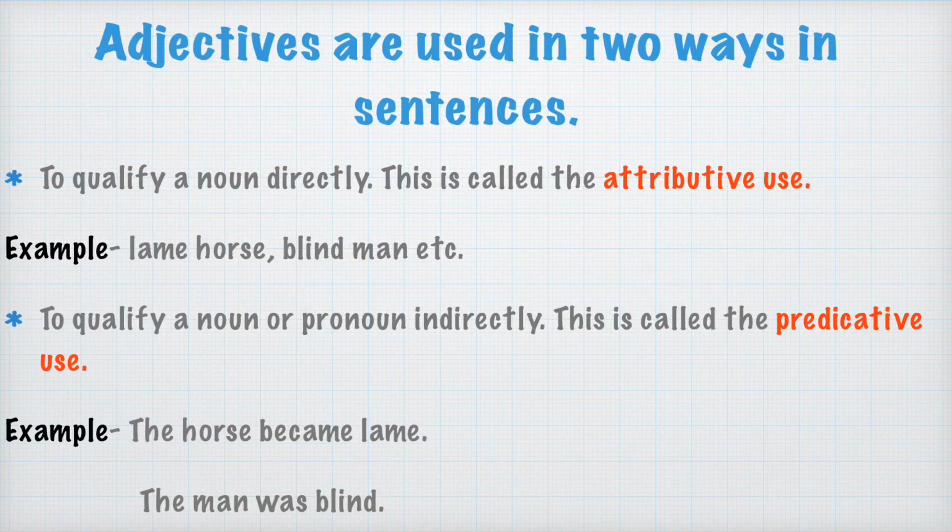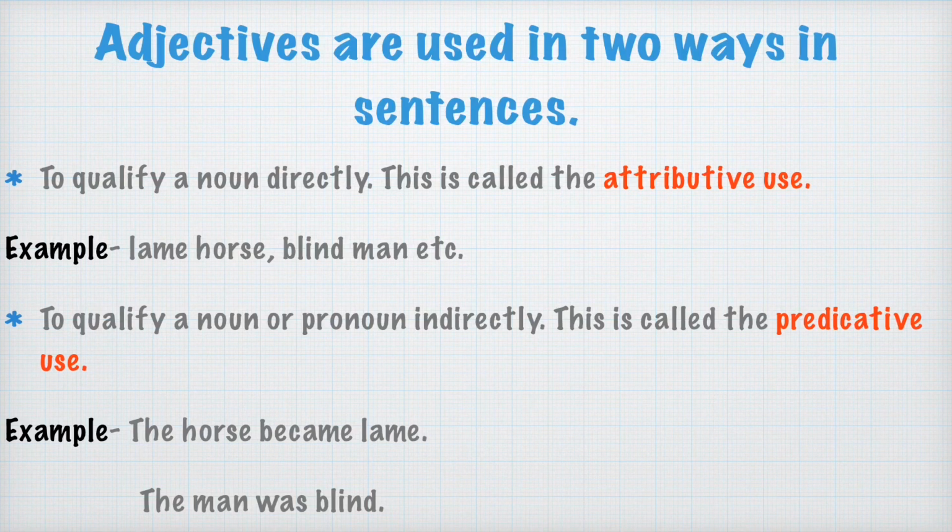Now the second way of using an adjective is to qualify a noun or pronoun indirectly. This is called the predicative use. Here you will see that the noun and adjective are not directly placed with each other. They have a verb between them. We can see the examples. The horse became lame. The horse is the noun here and the adjective is lame. But the verb became is used in between. So this is called predicative use.